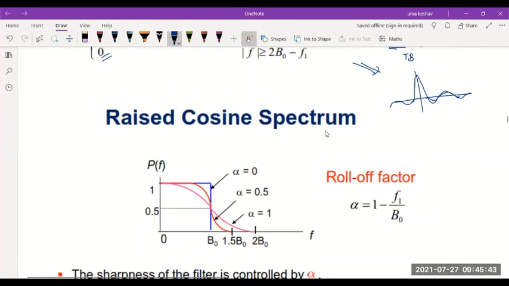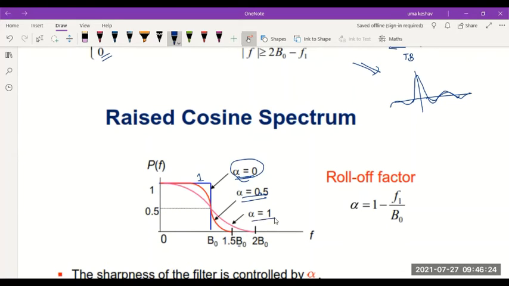Coming to this raised cosine spectrum, we have this roll-off factor alpha. If alpha is 0, as you can observe here, it results in a sudden fall from pass band to stop band. From 1 to 0, it jumps suddenly if this roll-off factor alpha is 0. But it is impossible to get that. If alpha is 0.5, the red colored spectrum line here, that is the raised cosine transition band when alpha is 0.5.